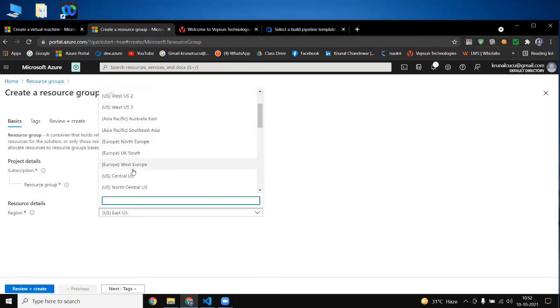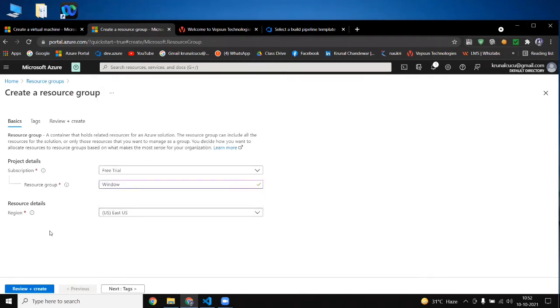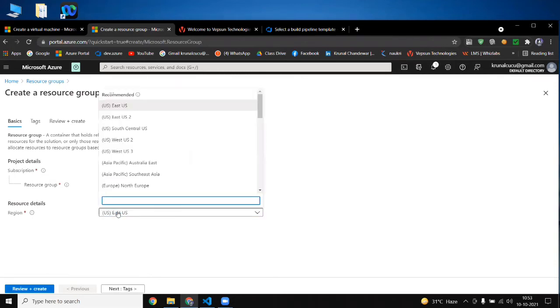Okay, and these regions have data centers also. One region has more than one data center, because if one data center goes down because of any problem, another data center takes over and all your services shift to that data center. Like East US has 2 or 3 data centers.